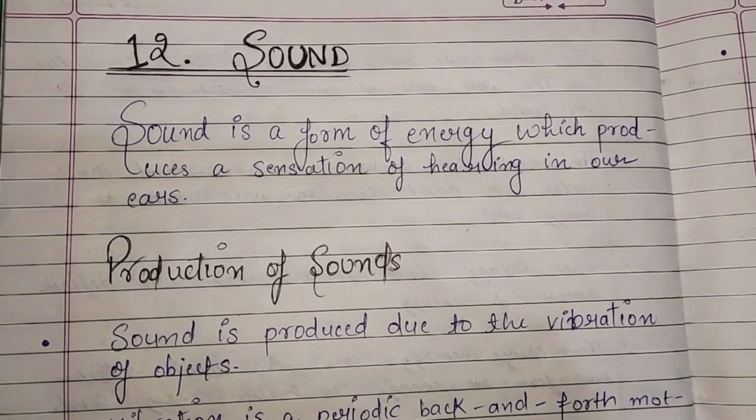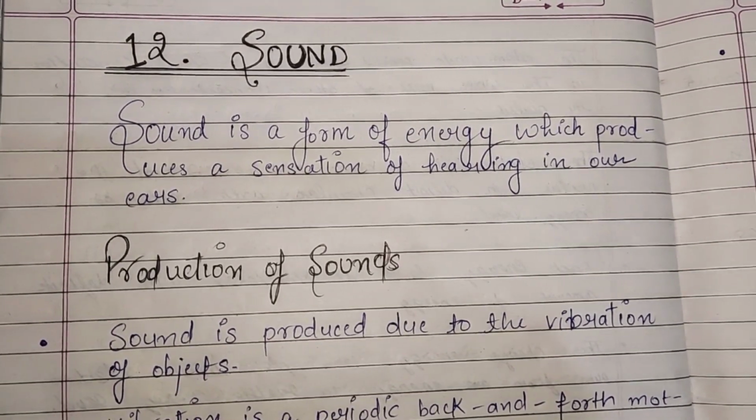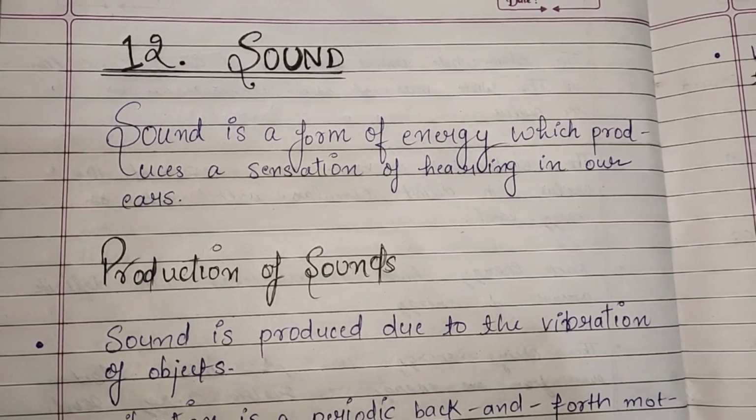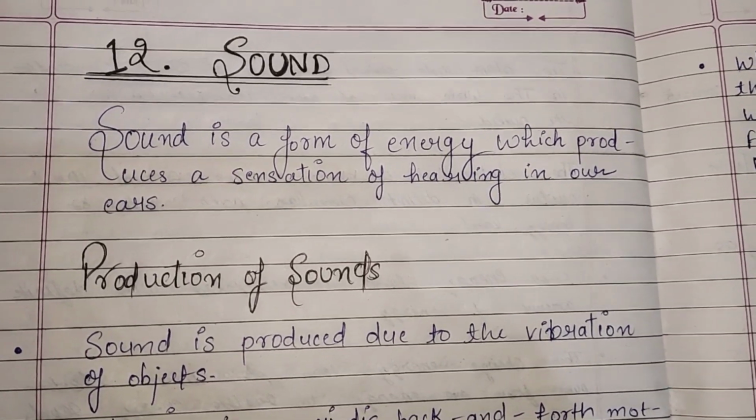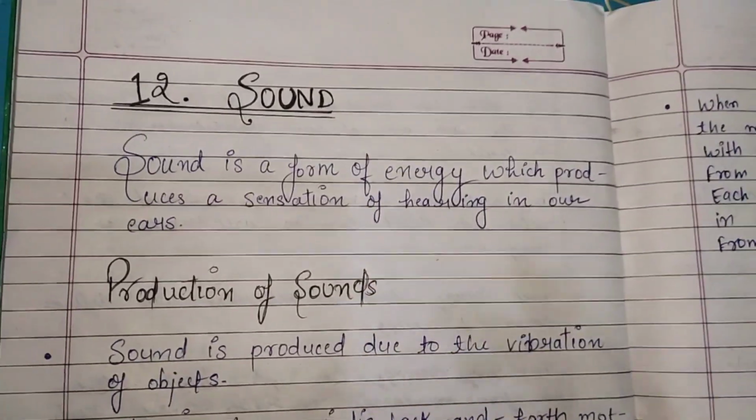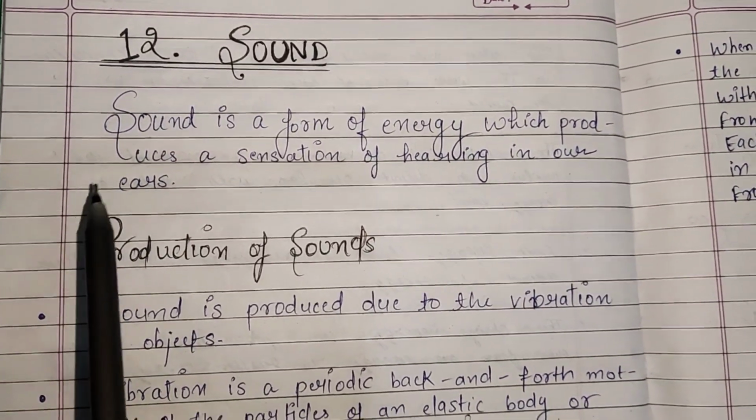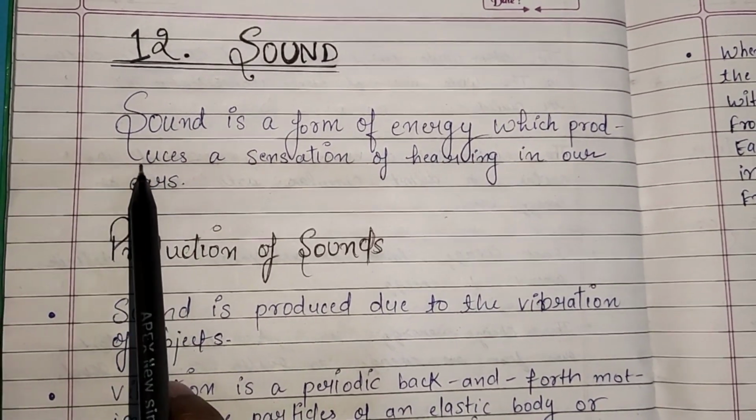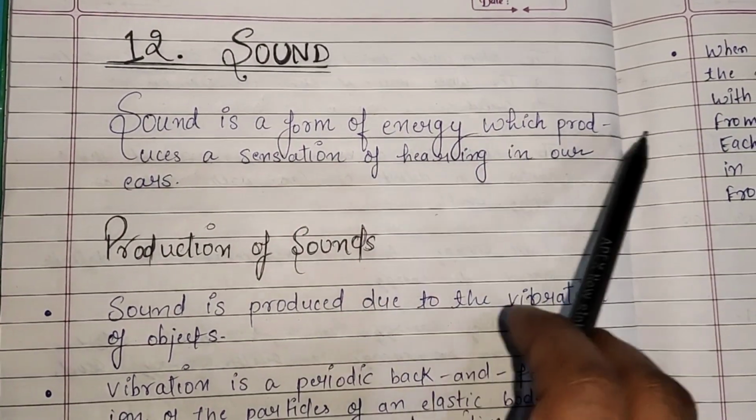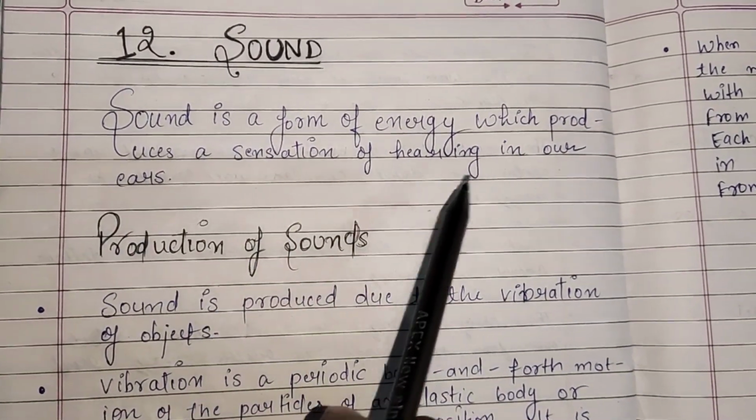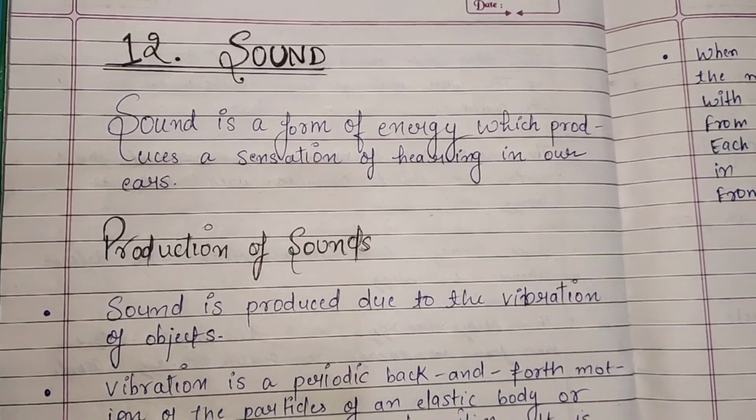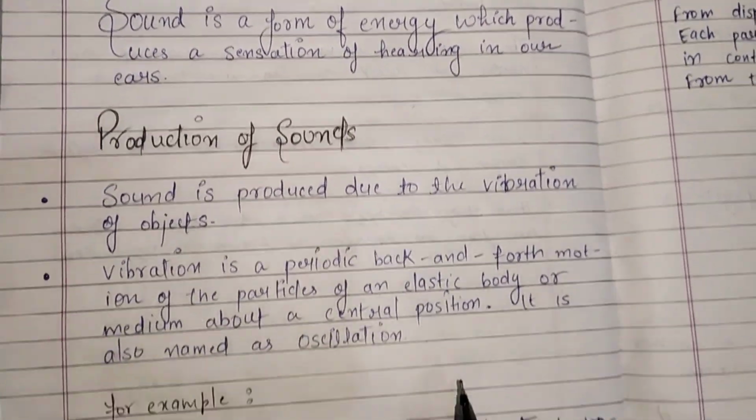In today's video, we discuss notes of chapter 12 NCERT Science. What is sound? First we start with sound. What is sound? We can simply say that sound is a form of energy which produces a sensation of hearing in our ears. Sound क्या है? It is a form of energy.